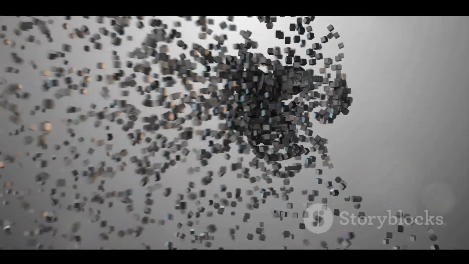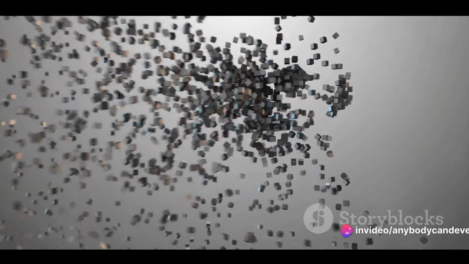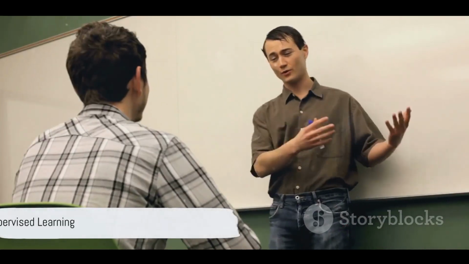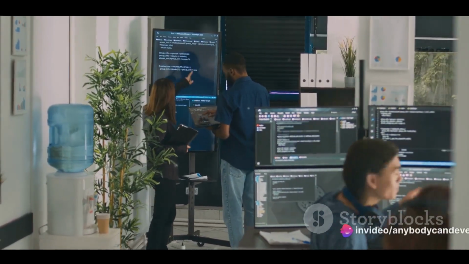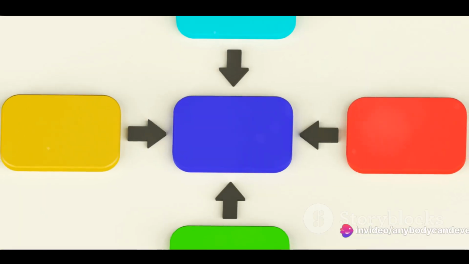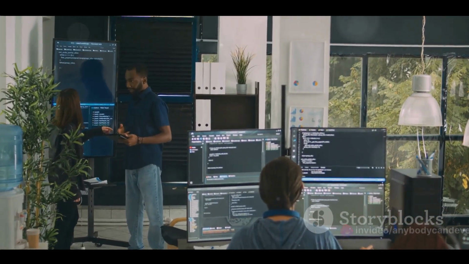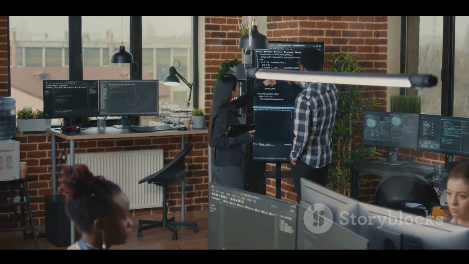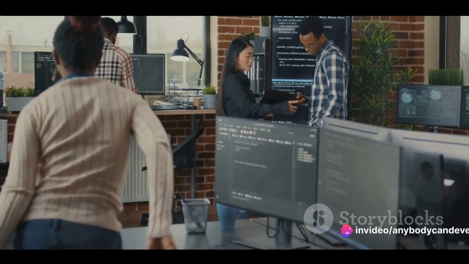To understand how this works, we need to delve into the three main types of machine learning: supervised, unsupervised, and reinforcement learning. Imagine a teacher guiding a student. That's supervised learning in a nutshell. This form of machine learning is all about learning from examples. Picture it like this: the algorithm or student is presented with labeled data or lessons from which it learns. This learning is used to make predictions or decisions without being specifically programmed to perform the task.